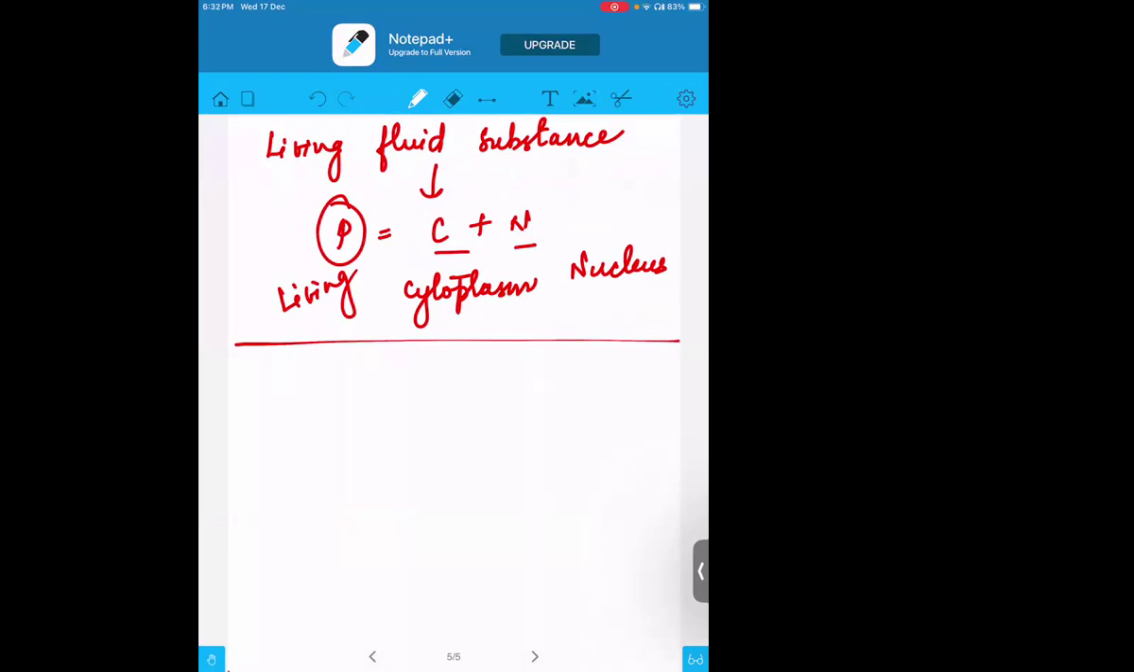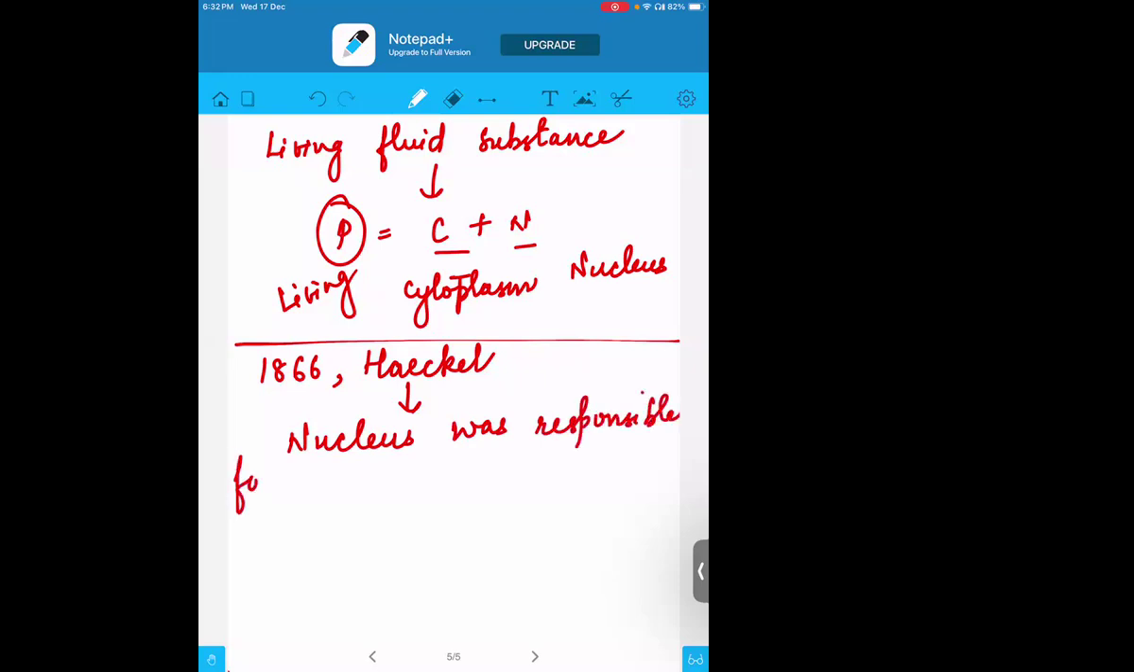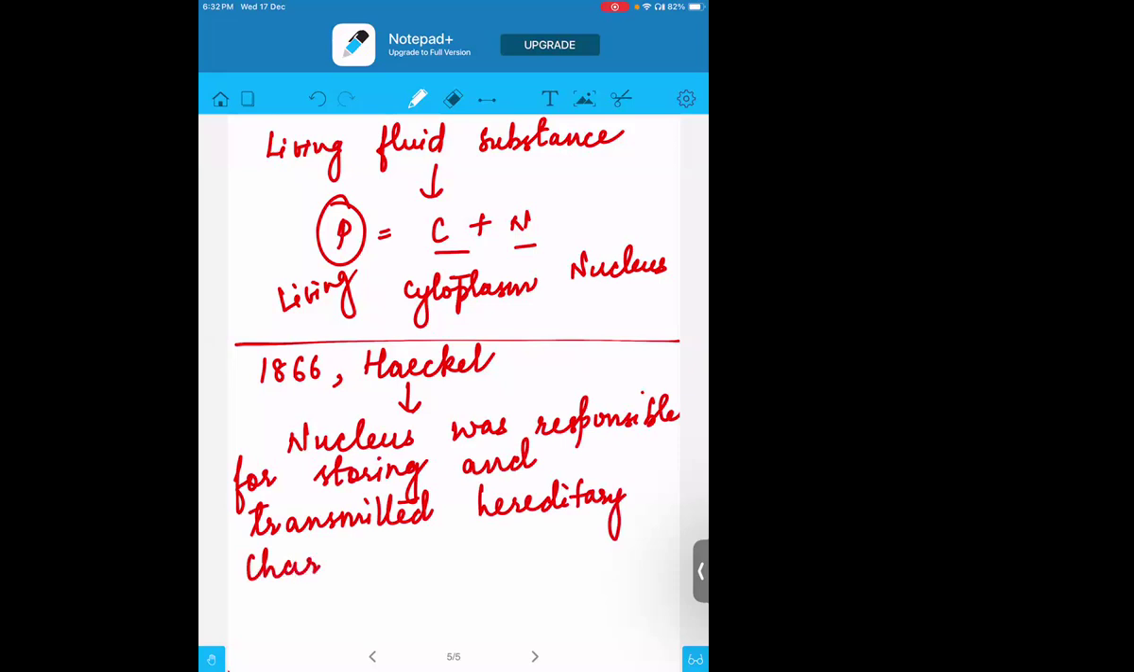After this, another discovery was made in the year 1866 by the scientist known as Haeckel. Haeckel established that the nucleus was responsible for storing and transmitting the characteristics. So whatever characteristics get transmitted from parents to children, that is because of the nucleus. This was identified by the scientist Haeckel.